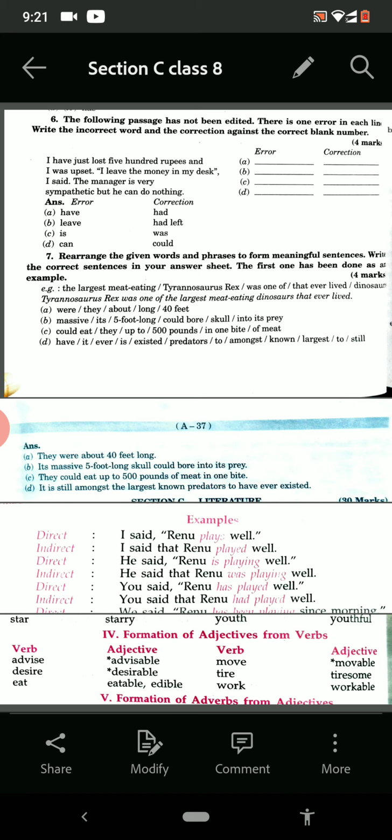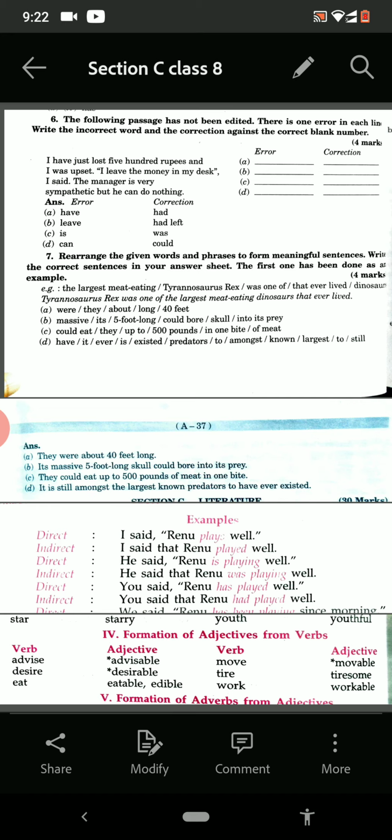These days we are doing the model test paper, or you can say the sample paper. From the last 2 days, we are doing section A and section B. Today it is the turn of section C, that is your grammar section. In section A, you have done the reading part, unseen passages. In section B, you have done the writing section: the story, the email, and the third one is your message.